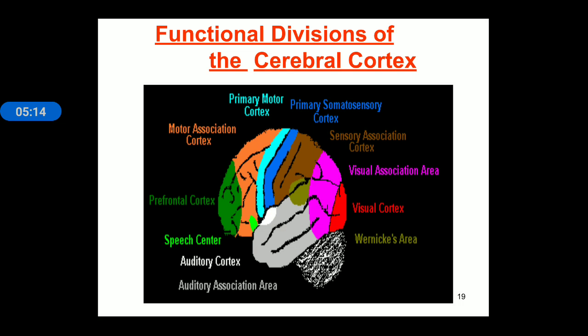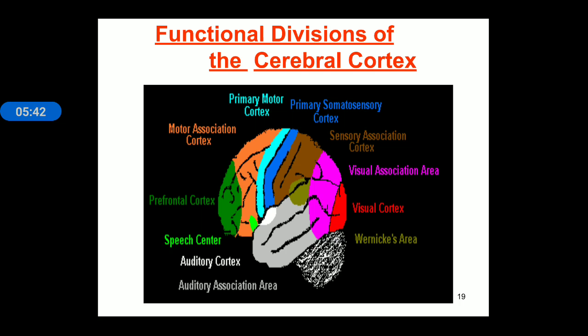Now, this is a very important slide. In this, the cerebral cortex is divided on the basis of its functional capacity. You can see the green part represents the prefrontal cortex. Prefrontal cortex means the first part of the frontal area of the cortex.